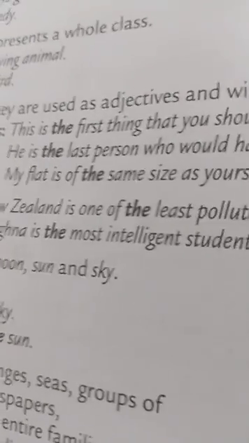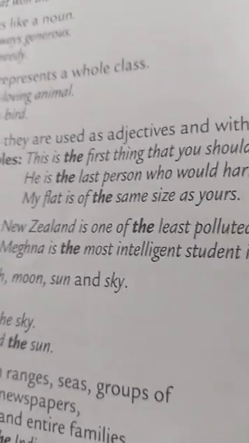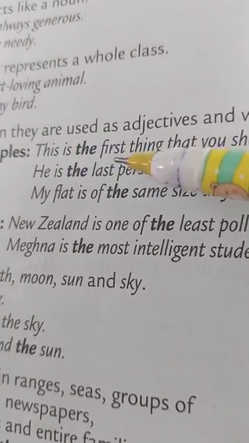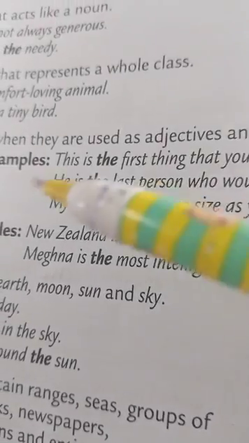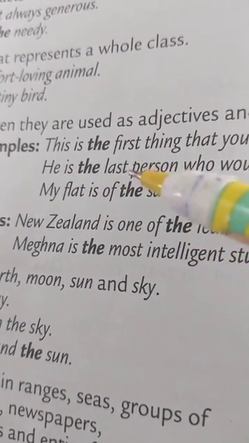This is the first thing that you should do. So we have used article the before the ordinal first. Then, he is the last person, so we have used article the before the word last.